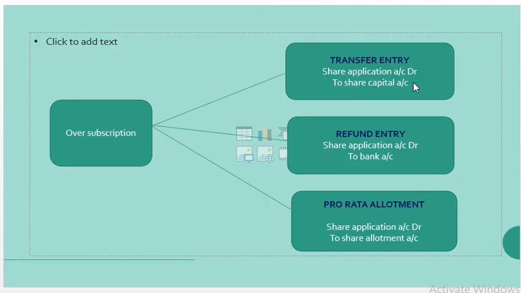This is the journal entry to be followed. In case of transfer entry, share application account debit to share capital account. In case of refund entry, share application account debit to bank account. In case of pro rata allotment, share application account debit to share allotment account.